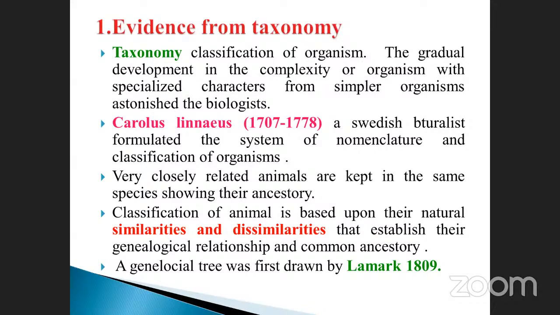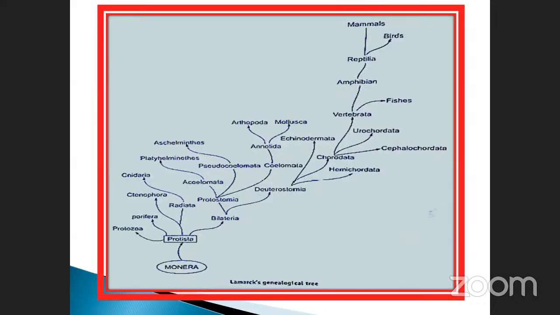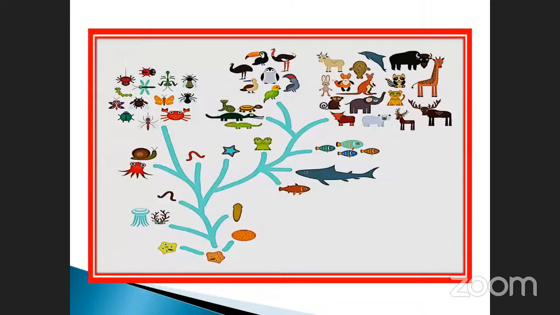Taxonomy means it will not grow directly from a single cell into multicellular. See here, the Monera started here. It will not grow directly into mammals. It goes through so many developments, and then only it attains the mammals. That's the first point.